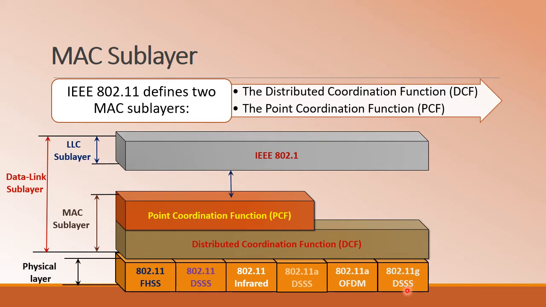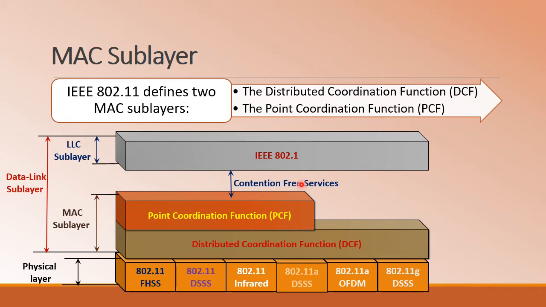Here the point coordination function, that is PCF, is extensively used in the case of contention-free services. The term contention-free service here means that it is usually implemented in a point-to-point nature, usually between the access points and the stations.